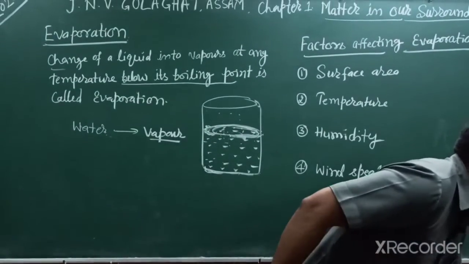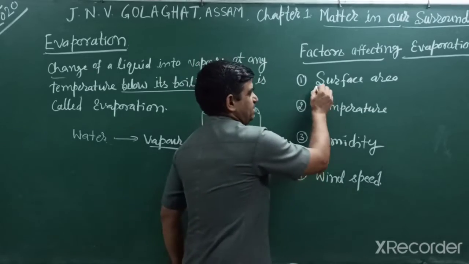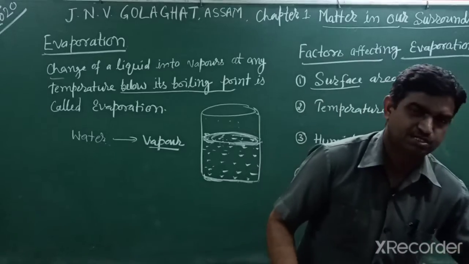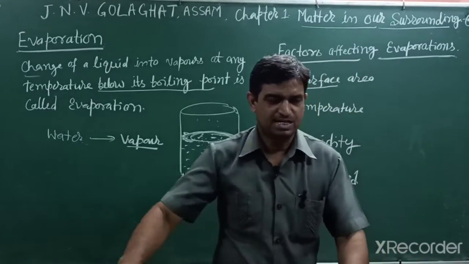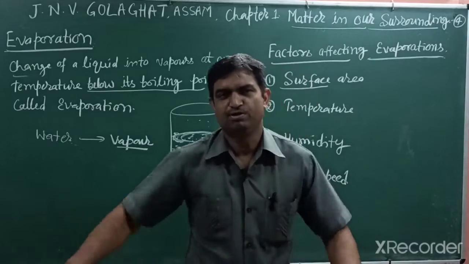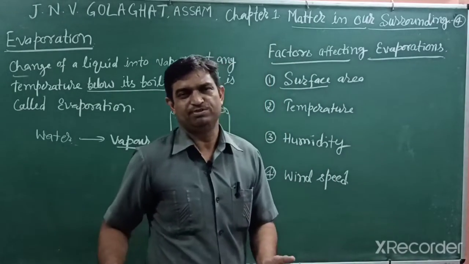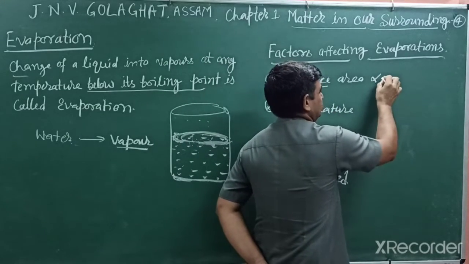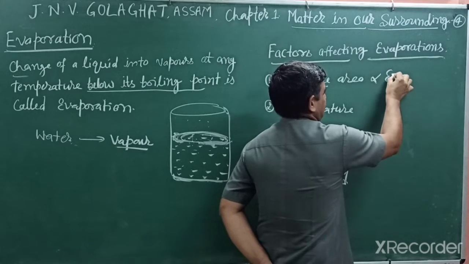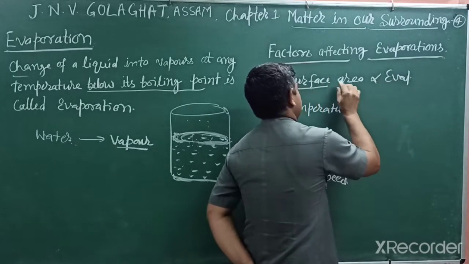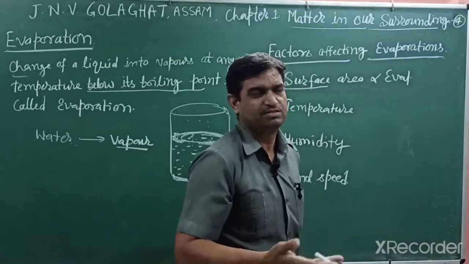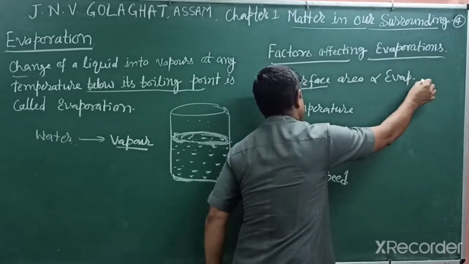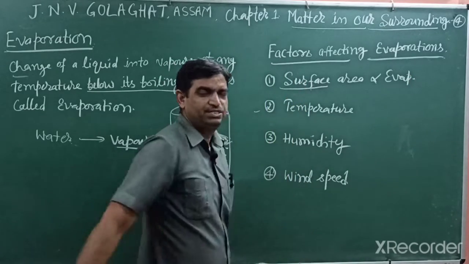So there are factors affecting evaporation. We can explain. First one is surface area. If we put acetone in a test tube, in a beaker, in a bucket, in a plate or on an open floor, then whichever has more surface area evaporates more. So you can say surface area is directly proportional to evaporation. When surface area increases, evaporation increases, meaning the molecules move faster into the gaseous state.